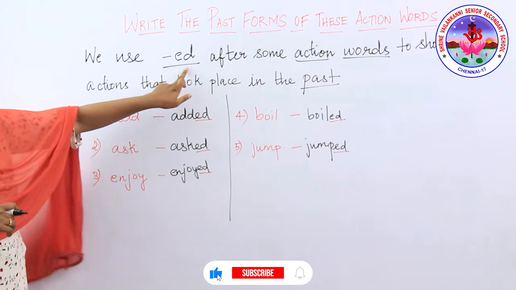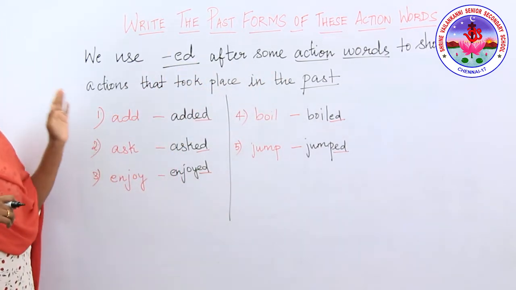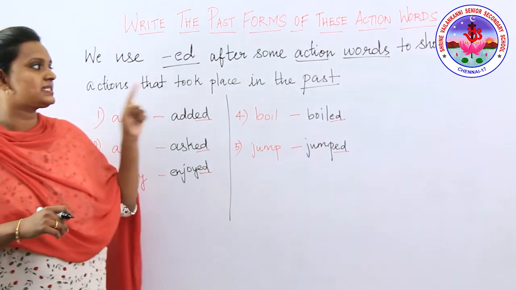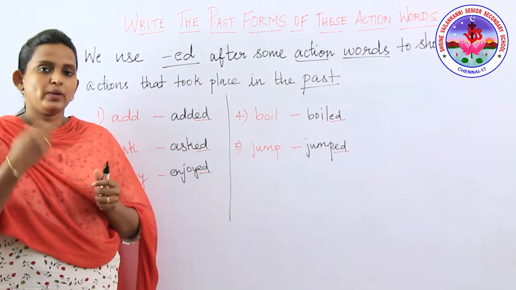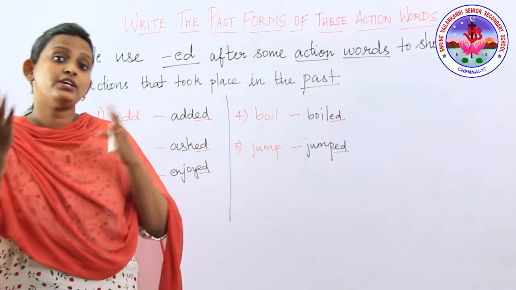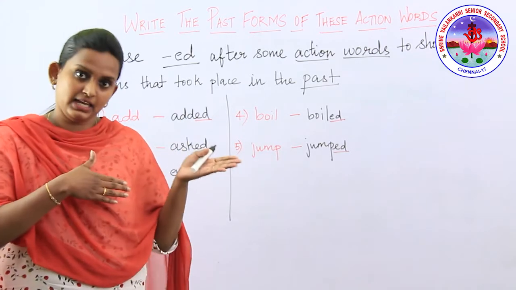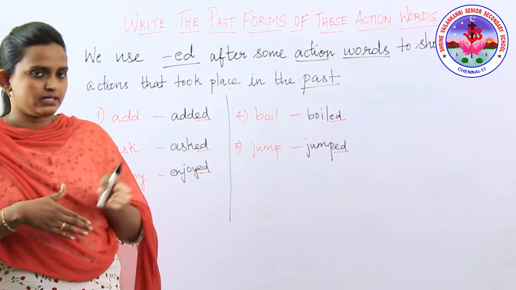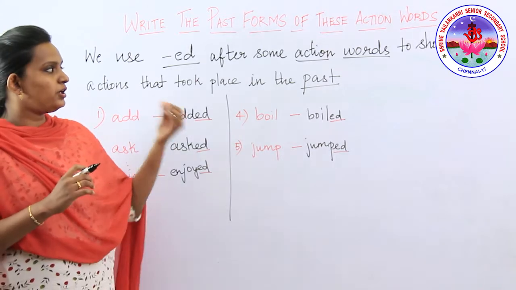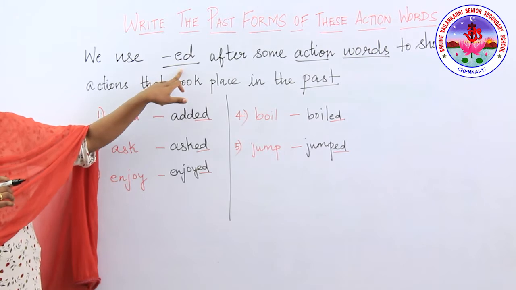We use ed after some words to show actions that took place in the past. Whenever you need to express any action word which already took place, past is nothing but whatever happened yesterday. We call that the past tense, isn't it? So in order to represent that, we always need to add the letters ed.